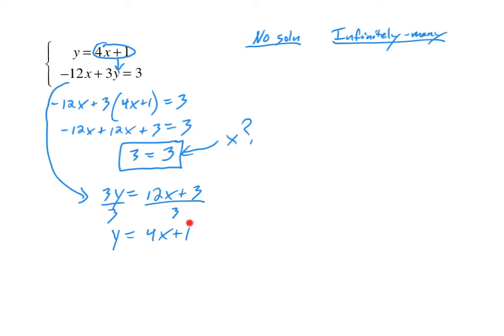So notice this equation is exactly the same as the top equation. So that means the lines are exactly the same. Does that imply there's no solution or there's infinitely many solutions? No matter what the line looks like, if the two lines are exactly the same, that means they share infinitely many points. That means there's infinitely many solutions to the system. So we've got infinitely many solutions to this system.